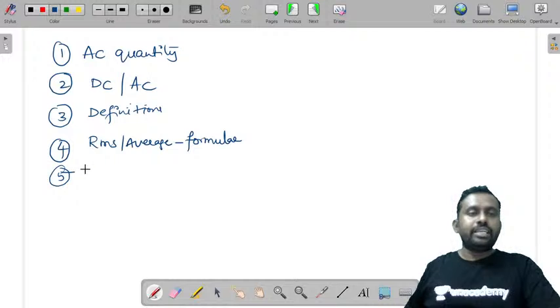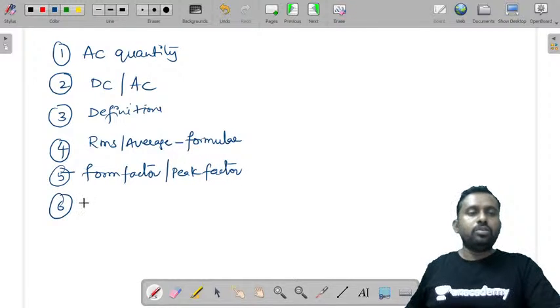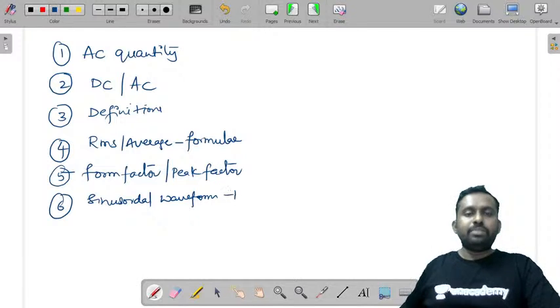Then we saw what form factor and peak factor are. Then I told you about sinusoidal waveforms, their RMS and average values, and Kf and Kp values.